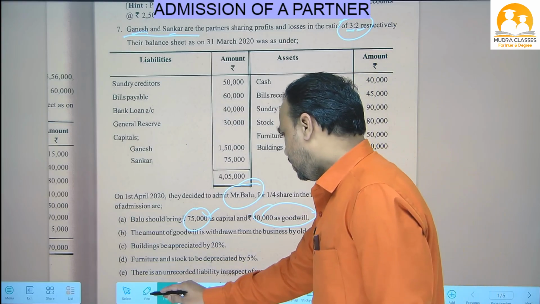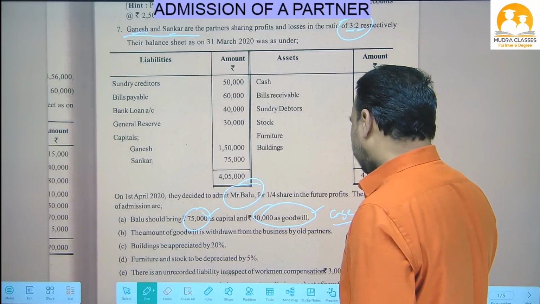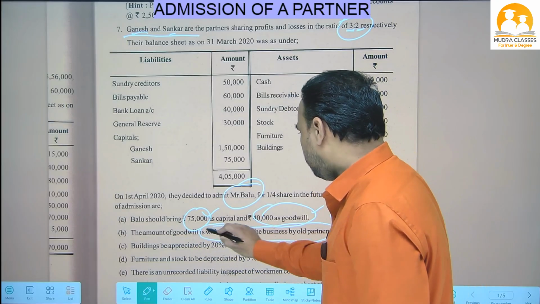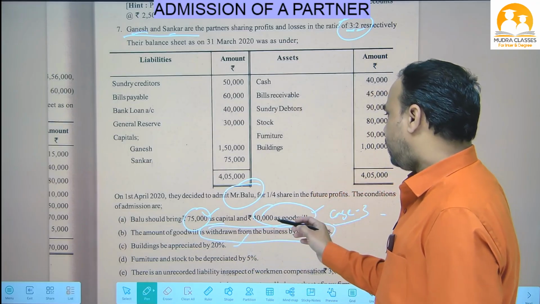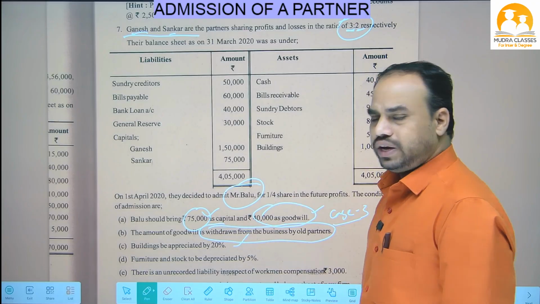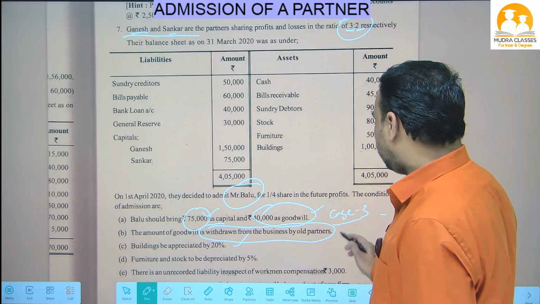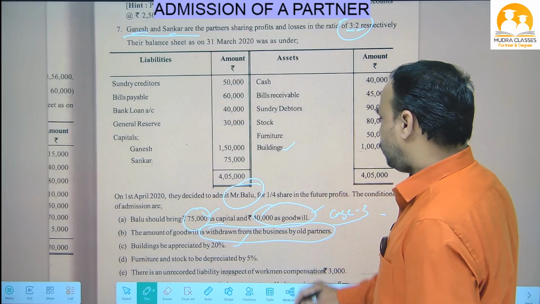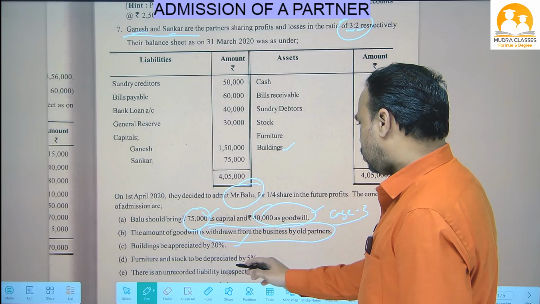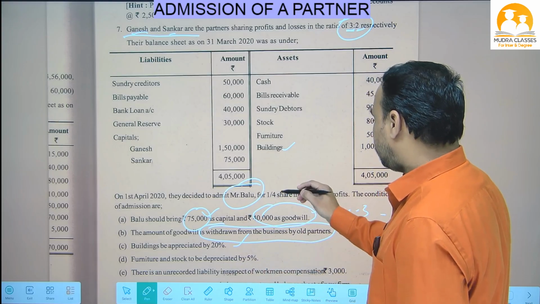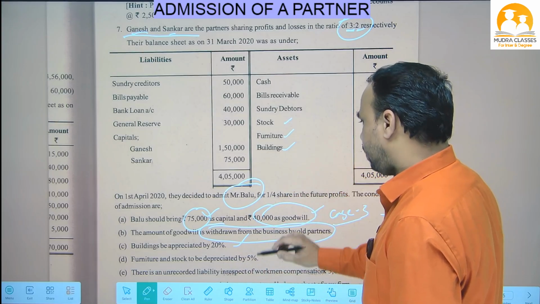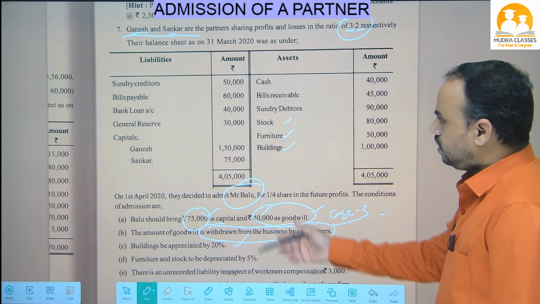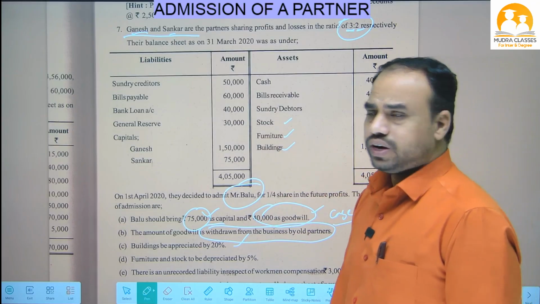This is case 3 because the amount of goodwill is withdrawn from the business by old partners. So whatever goodwill is brought by the new partner, that is withdrawn by the old partners immediately. Buildings to be appreciated by 20%. Furniture and stock to be depreciated by 5%. And there is an unrecorded liability in respect of workman compensation. So directly we will do that adjustment.